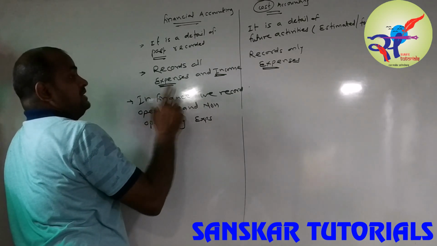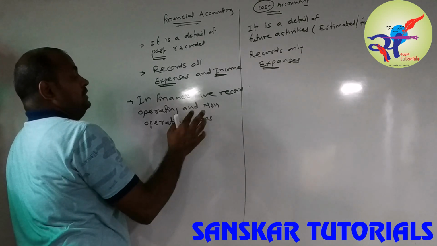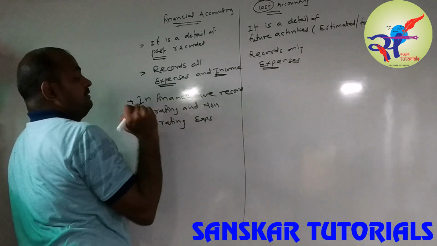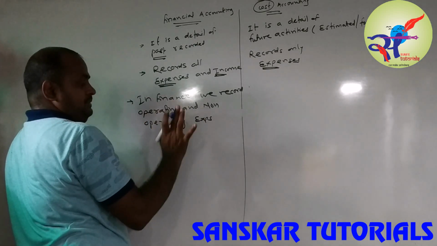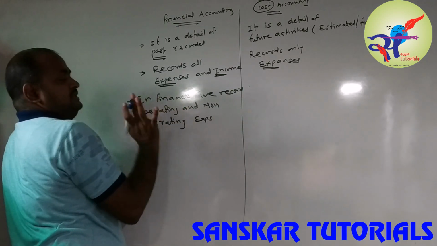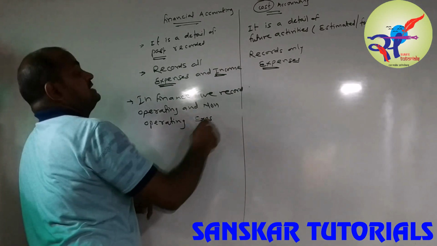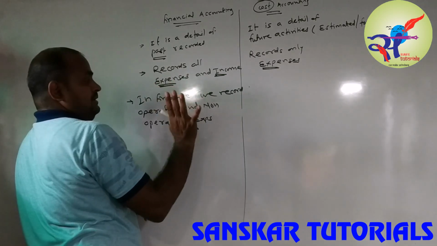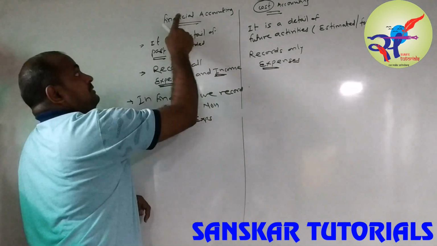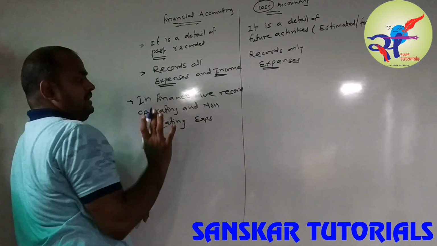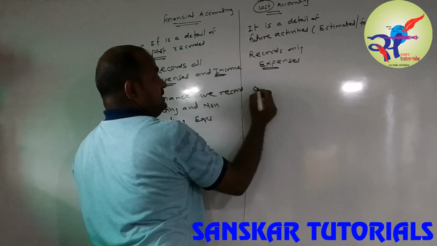Operating is related to the operation, and non-operating is not related to your operation. For example, like our class: ink, board, pen, stationery and electricity bill are operating expenses, related to operation. But other activities, like charity or donating to someone, are non-operating expenses. So in finance, we record operating as well as non-operating, while in cost, we only record the operating expenses.